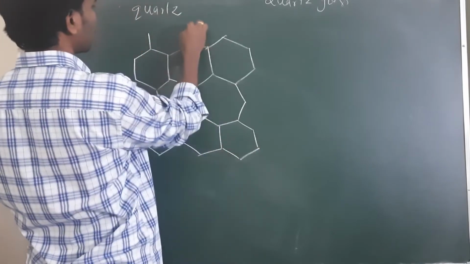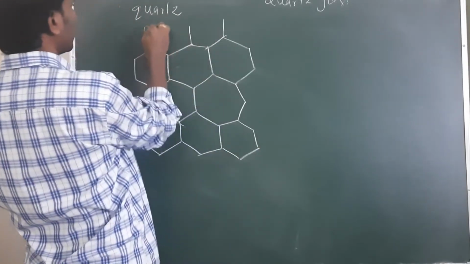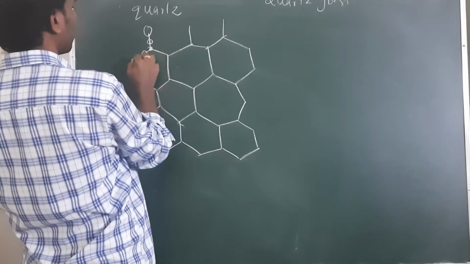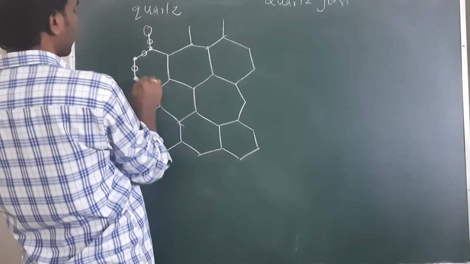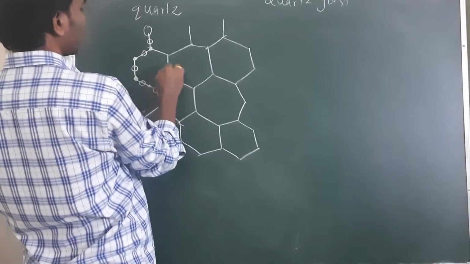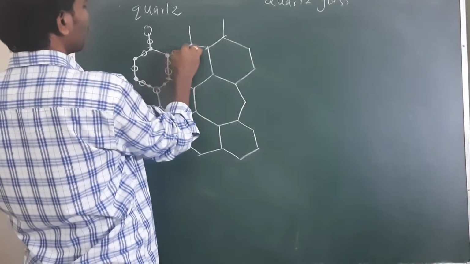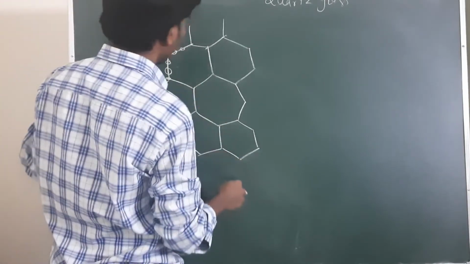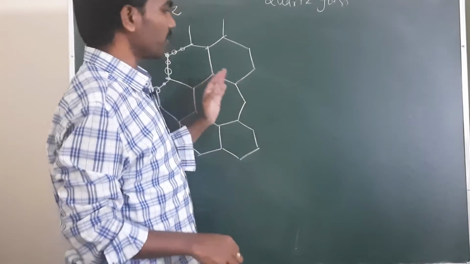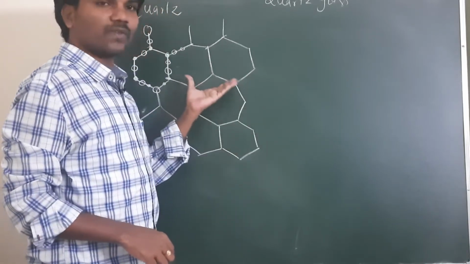So in case of quartz, this type of arrangement will be there. Here these are constituent particles, on each line the constituent particles will be present like this. Here all constituent particles will be present on this line. So this indicates what? Regular arrangement. In case of quartz, regular arrangement is possible,